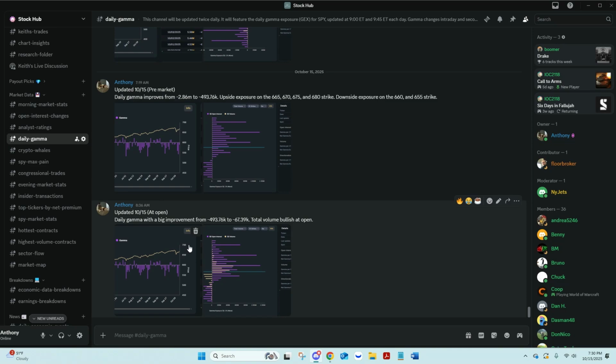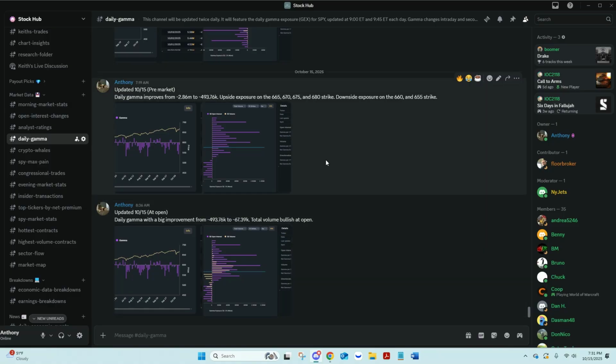Your daily gamma, I will update this pre-market as well, and then daily gamma updates again after open. I just put in some little notes here. Again, there are certain ways to use gamma. So if you're newer to this, please actually know how to use gamma instead of just trying to guess on something.